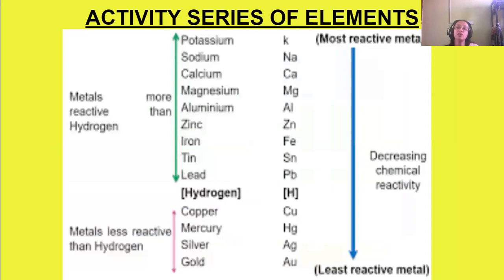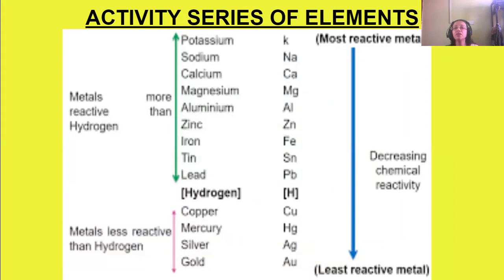Okay, so this is the picture. See, in between lead and copper lies hydrogen. Hydrogen is a non-metal, though it is used as a comparison between the upper reactive metals and the lower unreactive metals. So the most reactive metals are potassium, sodium, calcium, magnesium, aluminium, zinc, iron, tin, lead.